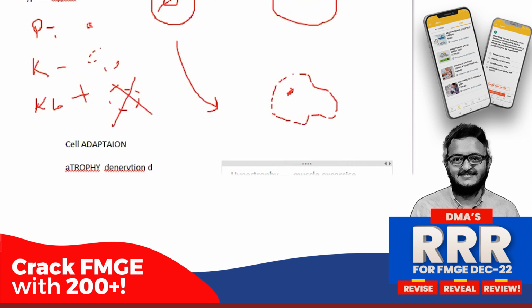There should be some pathological causes as well. What are the causes of hypertrophy? Can anyone tell me? Yes, it is seen in the cardiac muscle: left ventricular hypertrophy. You write LVH, left ventricular hypertrophy. All right, what about hyperplasia? I told you, it is an increase in the number of cells. See, this is different.